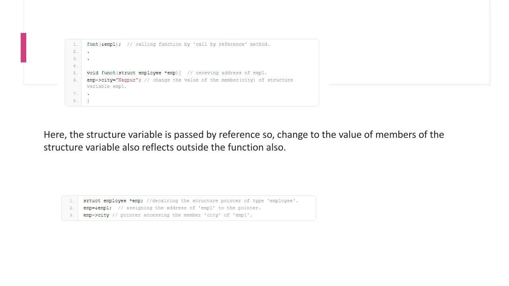The pointer to the structure can be created. It holds the address of the structure variable, isn't it? So we will see the aggregation later. So the pointer to the structure can be created. It holds the address of the structure variable.